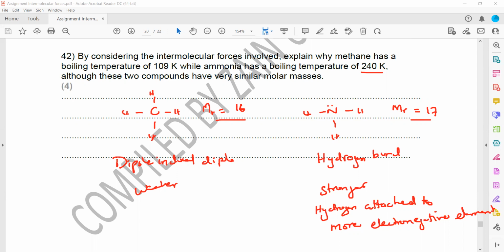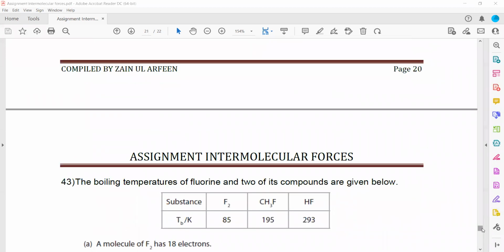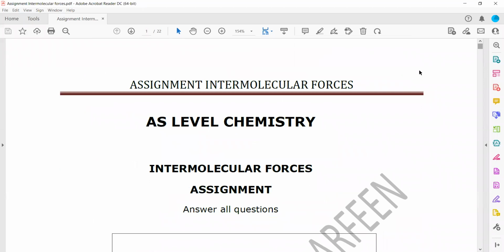Why is there no hydrogen bond in methane, even though there is hydrogen? Because carbon and hydrogen have similar electronegativity. As a result, the bonds are non-polar, which leads to the formation of dipole-induced dipole forces. So these are the points you should include, and these are the doubts related to the assignment on intermolecular forces.